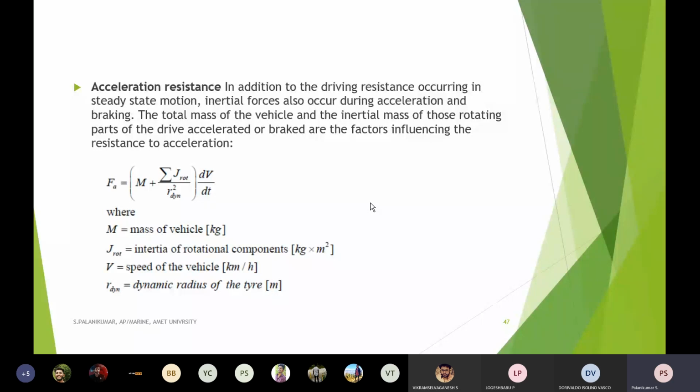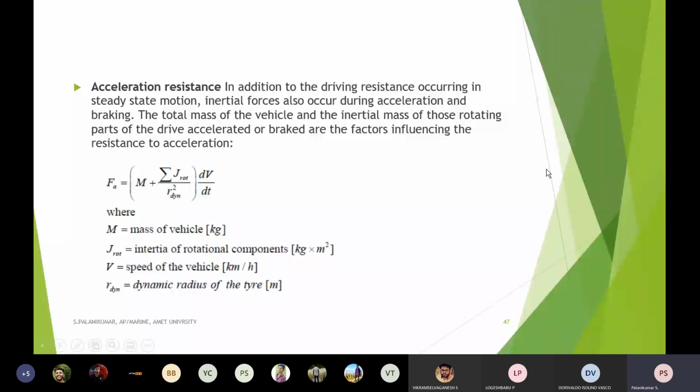In addition to the driving resistance occurring in steady state motion, inertial forces also occur during acceleration and braking. If you are continuously moving at the same speed, v is constant, which means dv by dt will be zero.